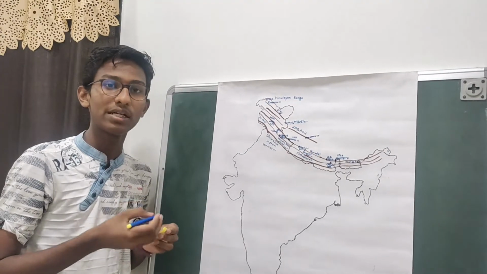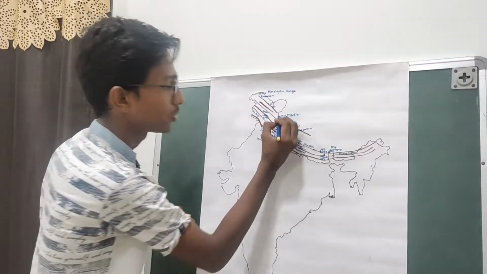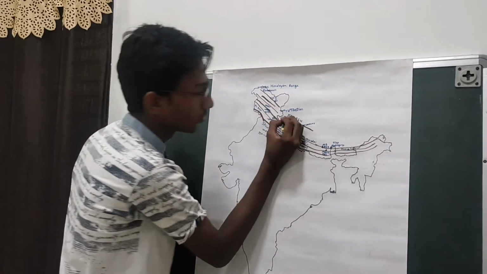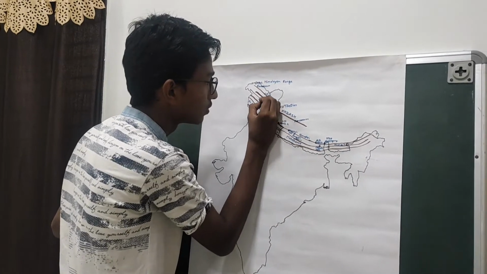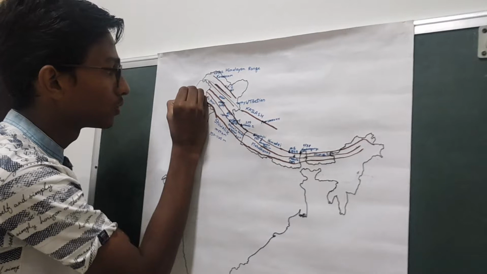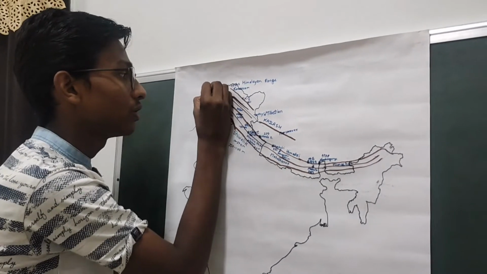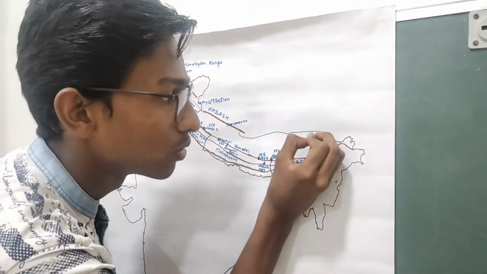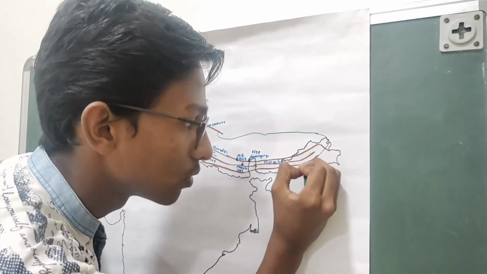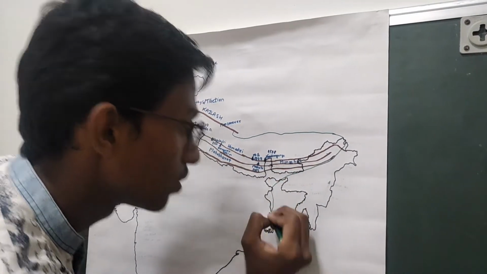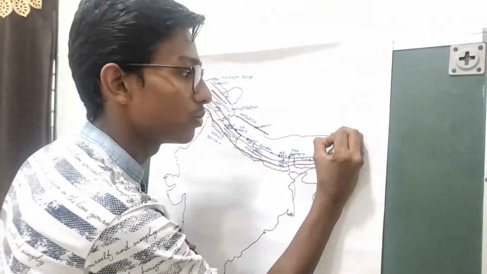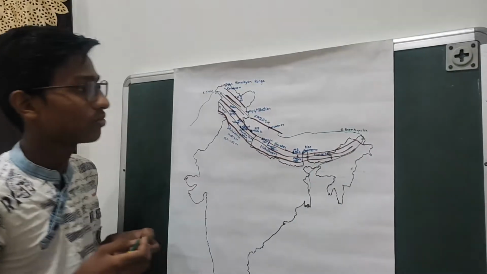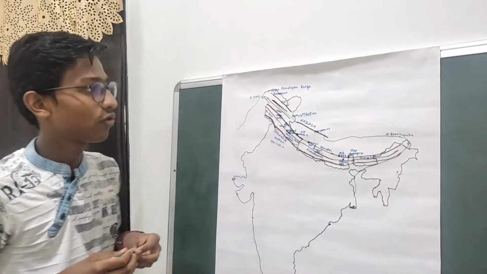important perennial rivers of India, that is the river Indus and river Brahmaputra. From here we have the river Indus, and from here we have the river Brahmaputra. River Indus and river Brahmaputra. So the Kailash range is very important for our country.